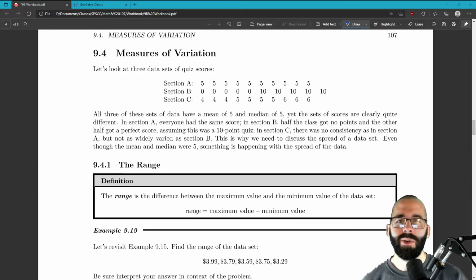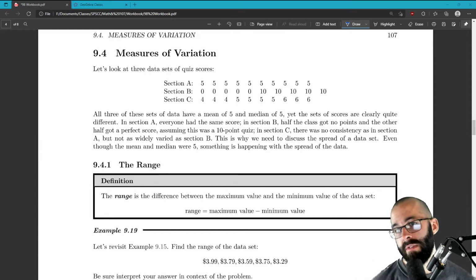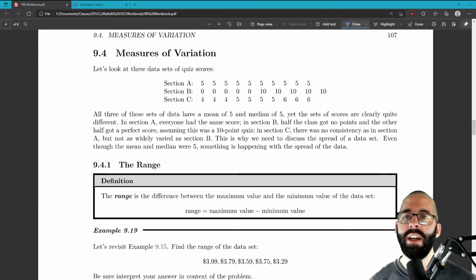Okay, so that's what we're going to talk about. We're going to talk about range. That is one measure of the variation here, and standard deviation, which is a very common one. So the range is just the difference between the maximum value and the minimum value.